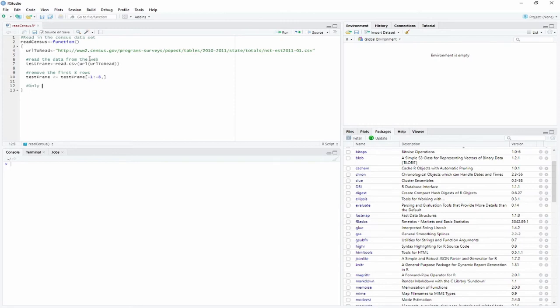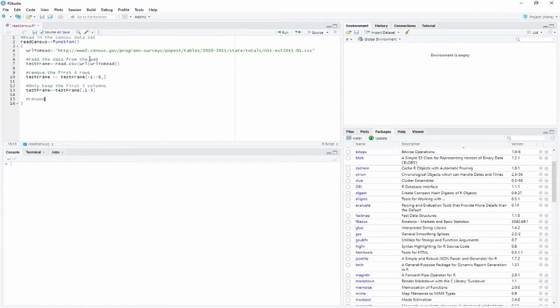Now let's only keep the first 5 columns. So we're going to say test frame, store in it test frame, square brackets, comma. Columns are to the right of the comma, so let's leave it there. And we're going to keep 1 through 5. You can do it one of 2 ways. You can delete the 6 through 10, or whatever you want to do. Let's keep 1 through 5.